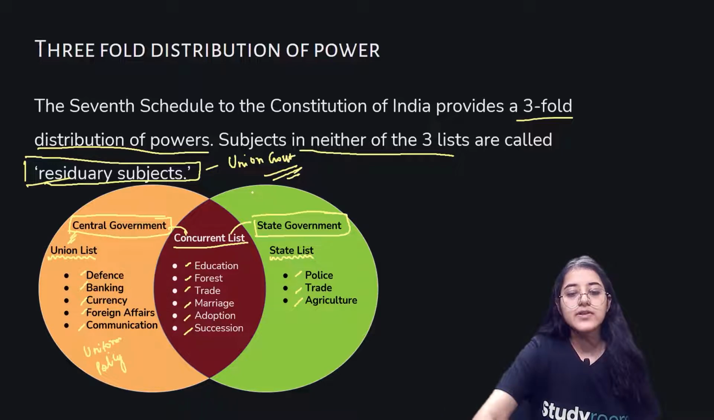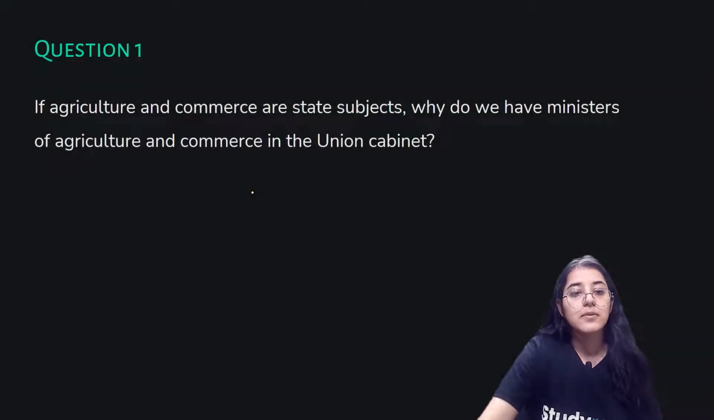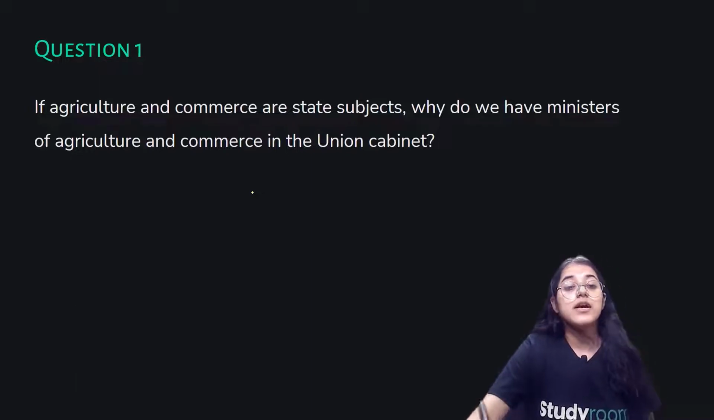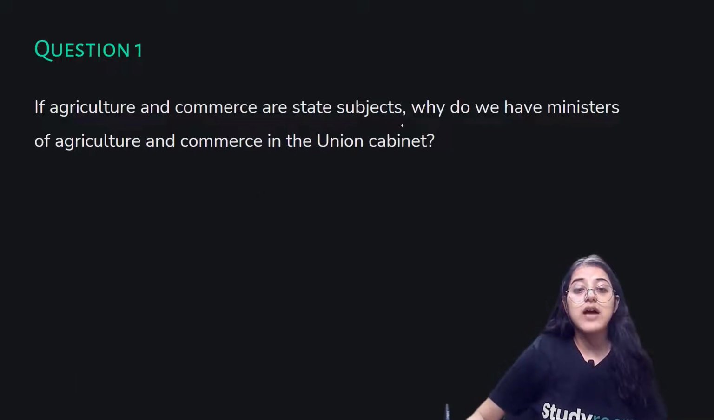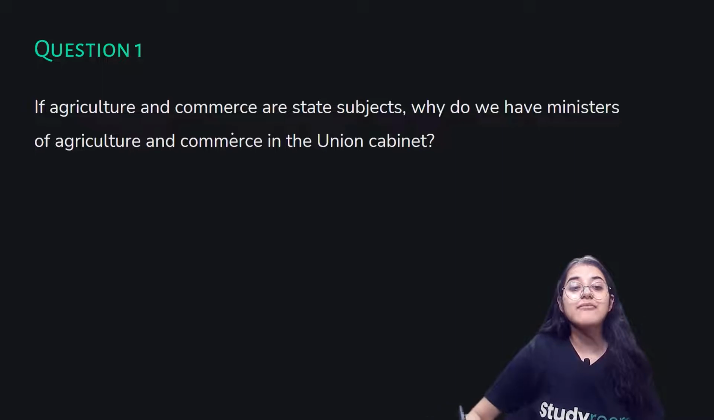Okay, now let's move ahead. What we have read about it, talking about is question number 1. If agriculture and commerce are state subjects, why do we have ministers of agriculture and commerce in the union cabinet?